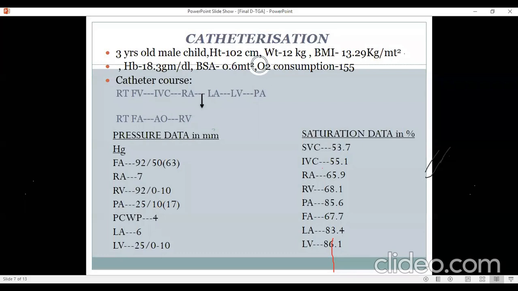So if you're going in for a cath study and your patient's stable, we can go ahead and do RV and LV angios. But here I think we want to do an angio because we want to see how big the VSD is, because the surgeon needs to know about the VSD part. So we have to do an RV angio. We expect the VSD to fill better from the RV side because RV pressures are higher. So we have to do an RV angio in lateral view or a steep LAO view to define the ventricular septum and to define the VSD.